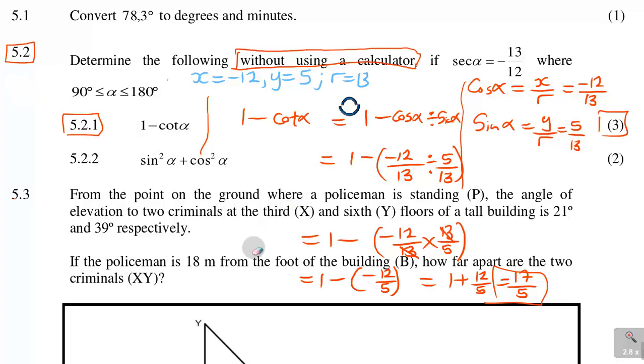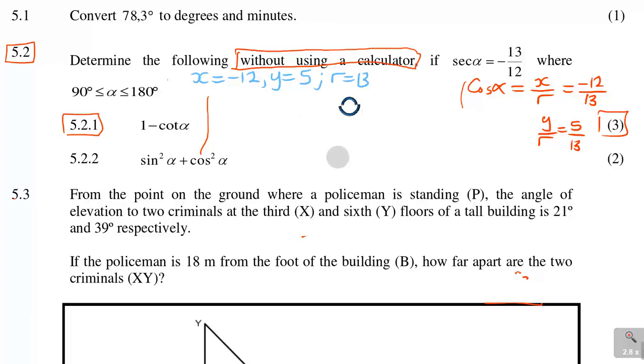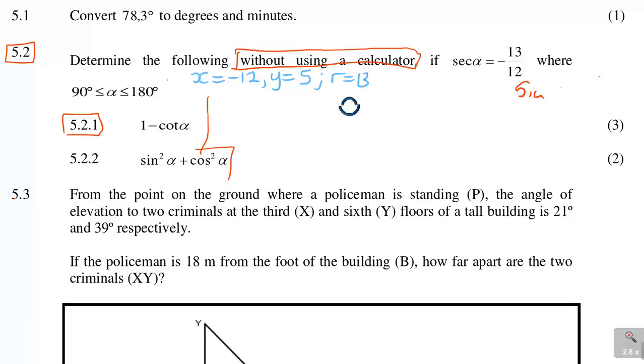Now the next one that they need, and you need to always know this: sine squared alpha plus cos squared alpha must always give us a 1, because this is a common identity. But let's prove it there. Remember sin alpha is y over r, and cos alpha is x over r.